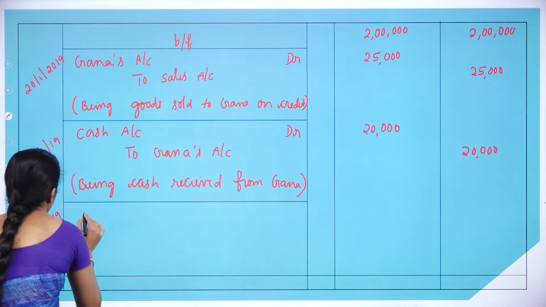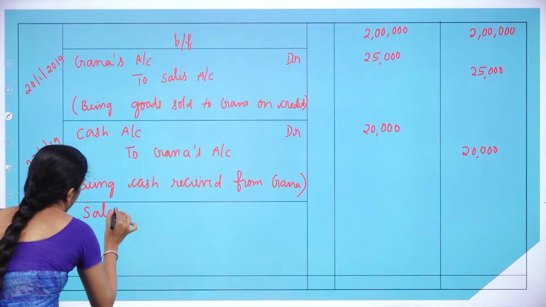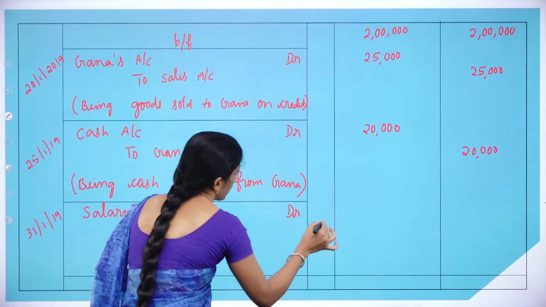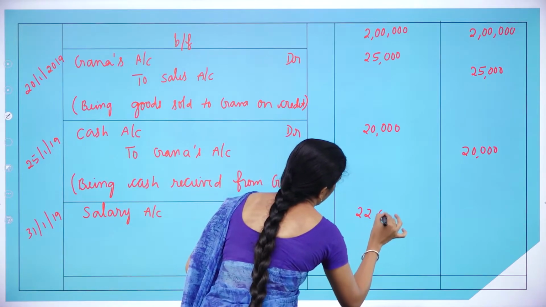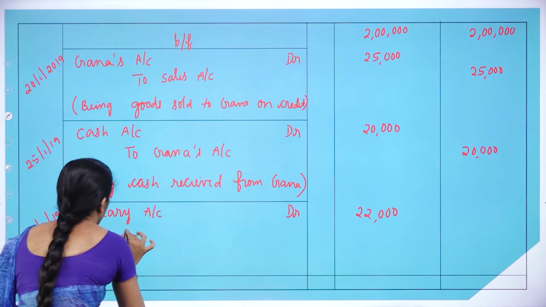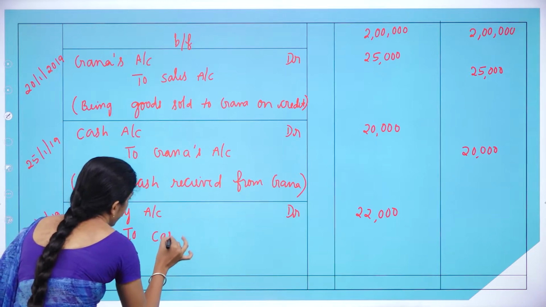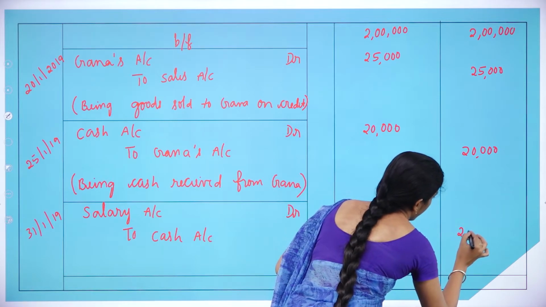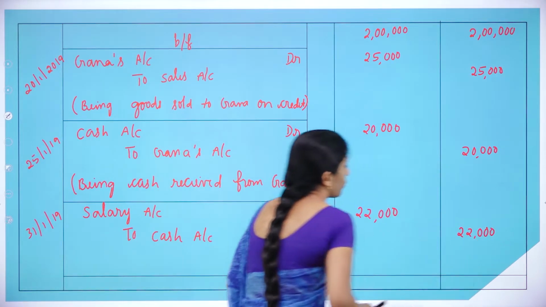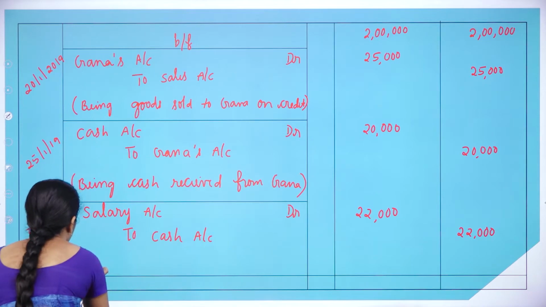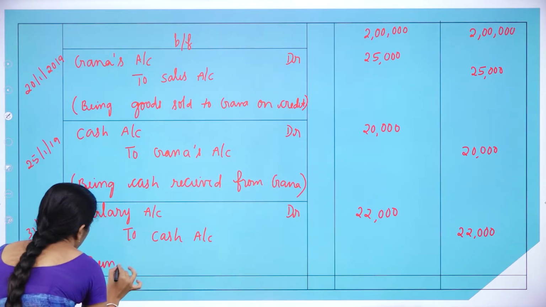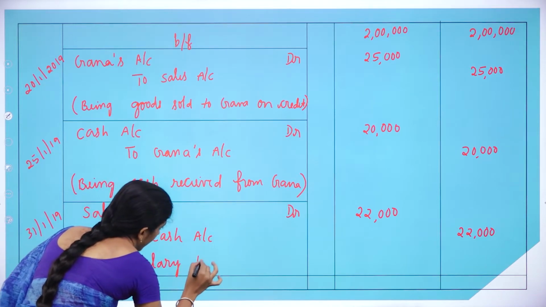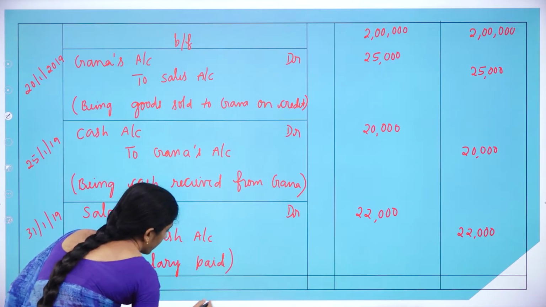So Jan 31st, Jan 2019. So what we are paying? Salary. So salary account debit. How much? 22,000. To what goes out of the business? When you pay salary, cash goes out of the business. So to cash account 22,000. So what is the narration? Being salary paid.